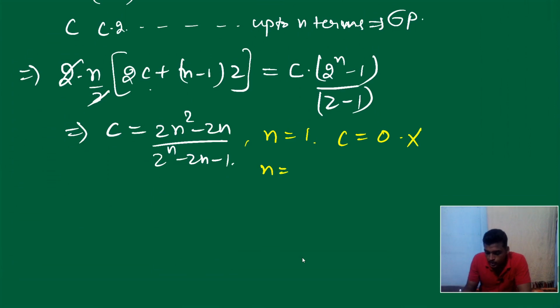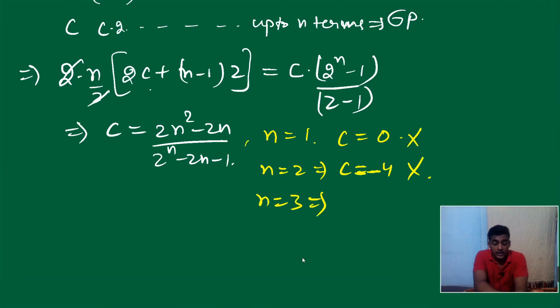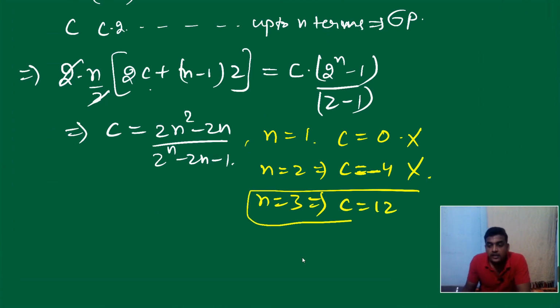If you substitute n equal to 2, what do we get? We get C equal to minus 4. Again it is given that it's a positive integer, so it's also rejected. If you substitute n equal to 3, calculate by yourself, you will get C equal to 12. Yes, it's accepted because C is a positive integer. Fine.